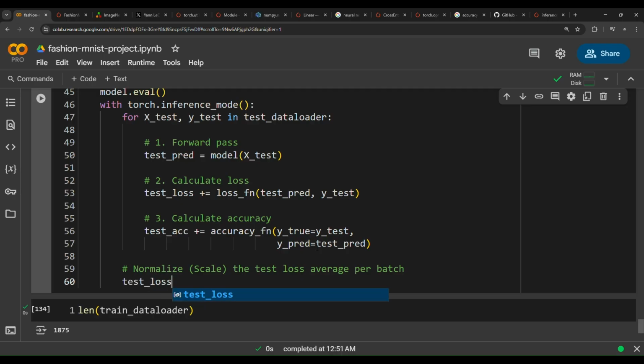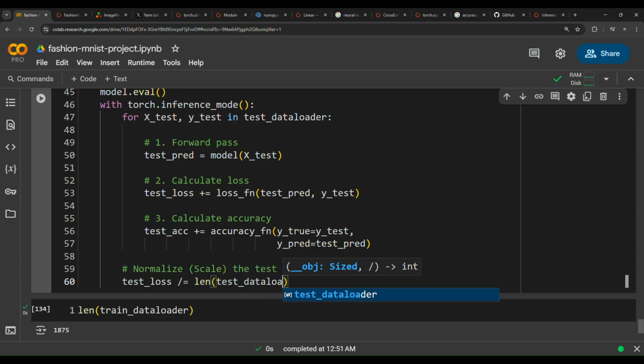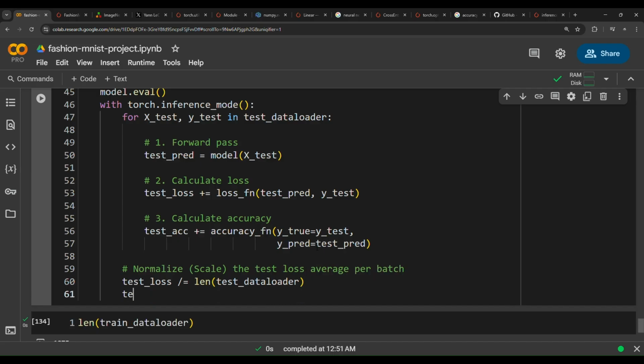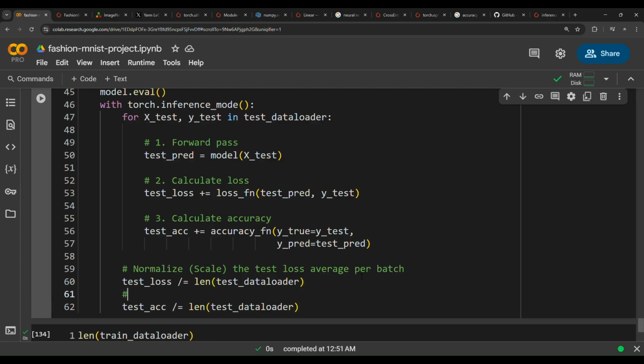So test loss divide by equals length of test data loader, and then test accuracy divide by equals length of test data loader. Why? To normalize the test loss and accuracy values, so that we calculate the test loss average per batch and the test accuracy average per batch.